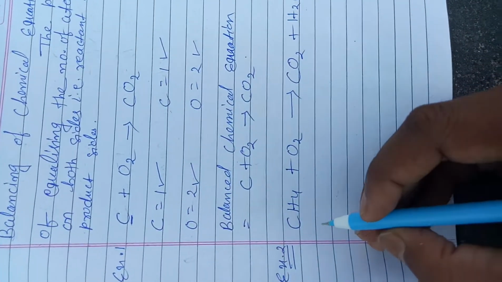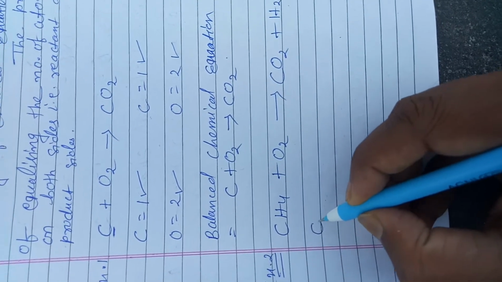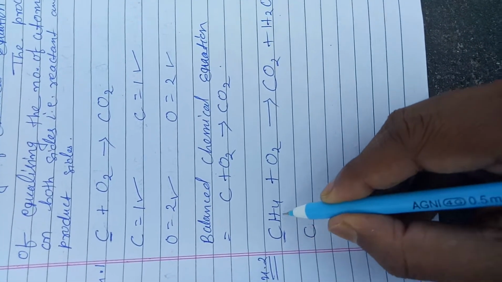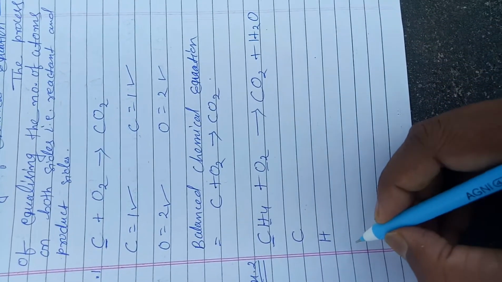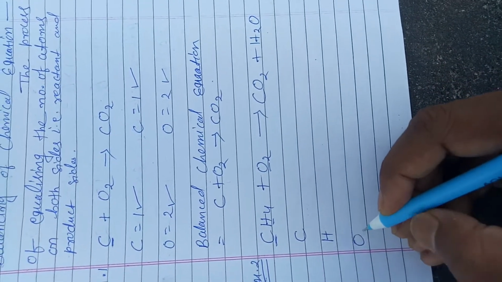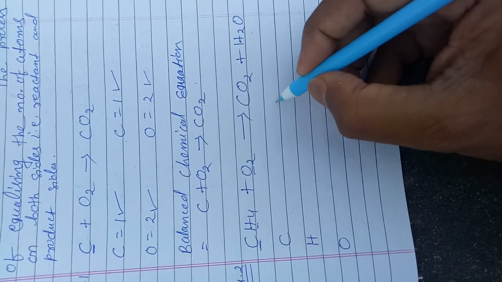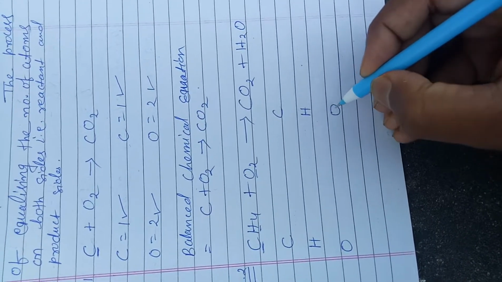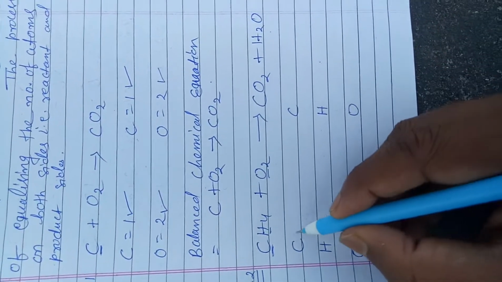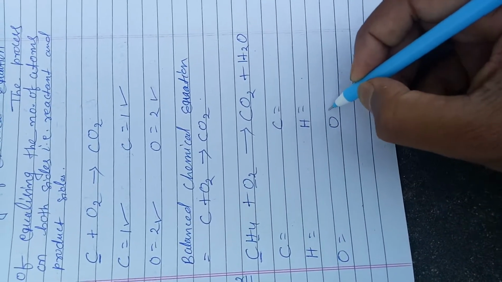We have to list all the elements: carbon, then hydrogen, then oxygen. It means 3 types of elements are present. Similarly, we have to prepare such a list on the product side: carbon, hydrogen and oxygen. Now we have to write the number of atoms on both sides.